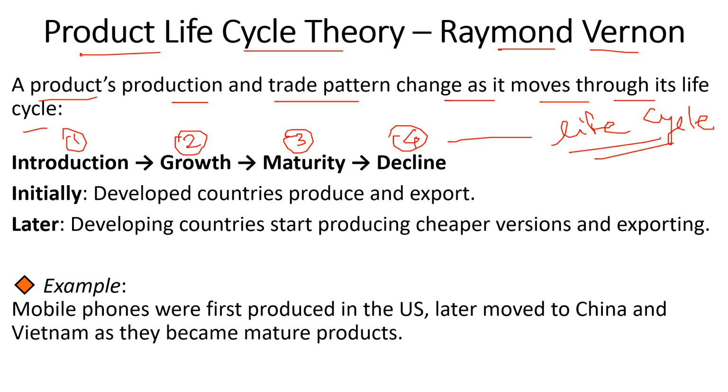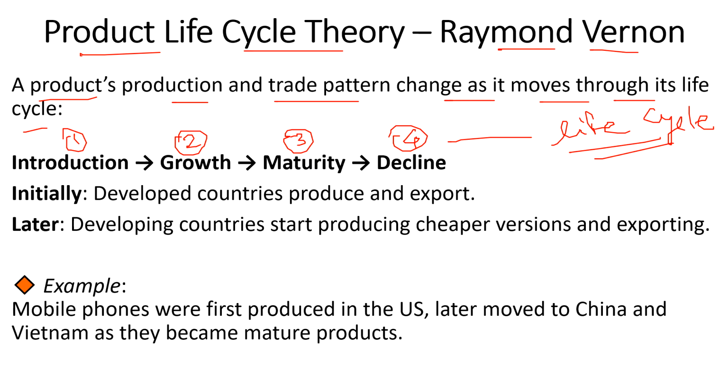Secondly, it will move to the growth stage. Once your product is introduced in the market, it is used by many domestic consumers, then the demand increases and the product becomes more widely accepted. Developed countries still produce and export, but other countries begin to adopt the product as well, because the introduction stage is passed by the US.